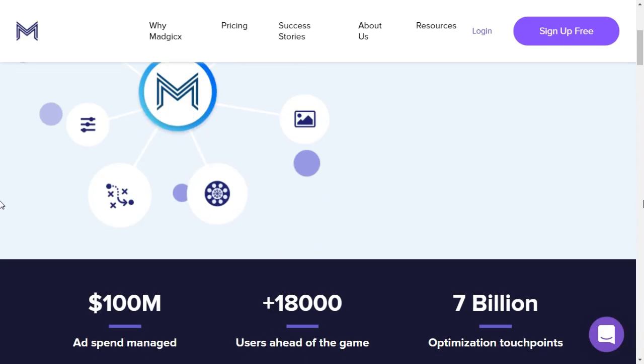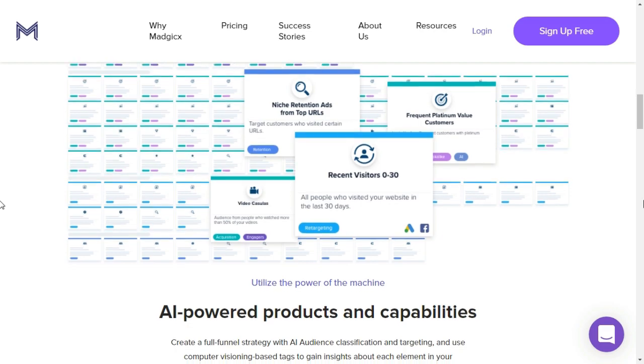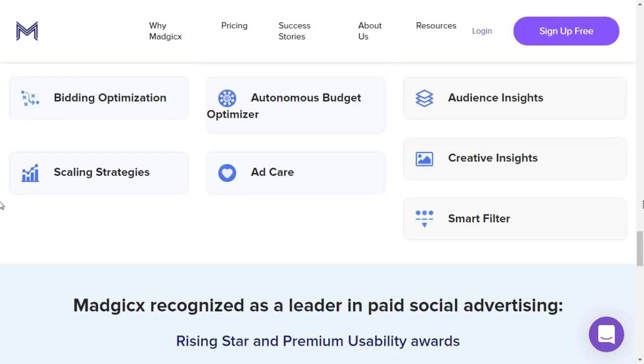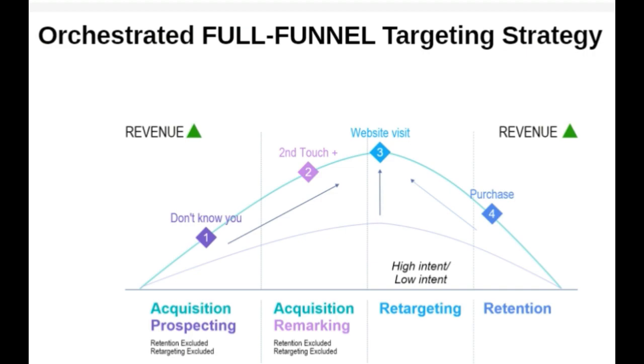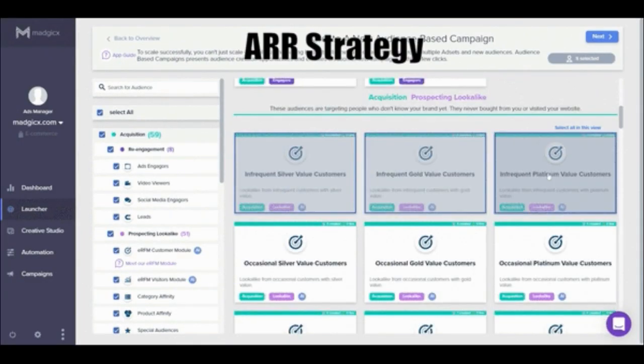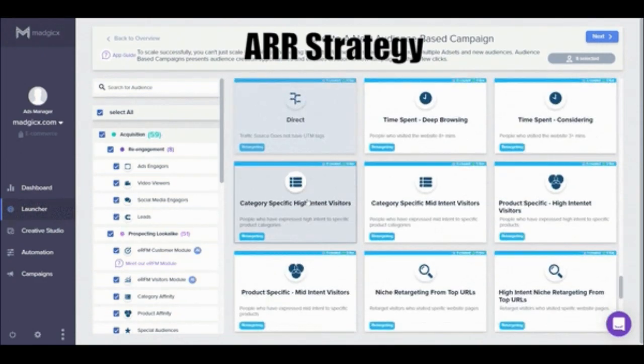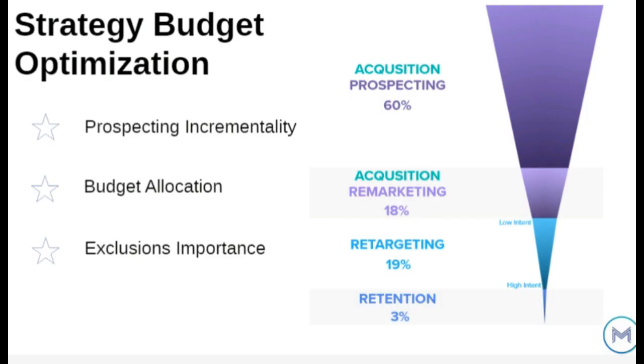It covers various aspects of ad management like audience optimization, creative insight, bid and budget optimization, and more. They follow a full funnel strategy called ARR, acquisition, retargeting, and retention, with 100 plus tailor-made audiences ready for you to use. Their AI allows you to grow your customer lifetime value by reducing the cost of acquisition, converting new customers through retargeting, and increasing your lifetime value through retention.